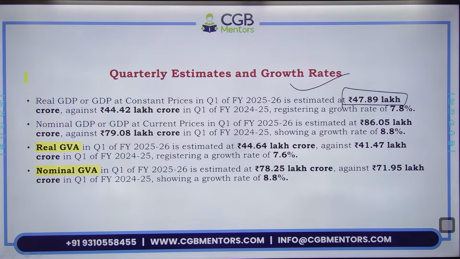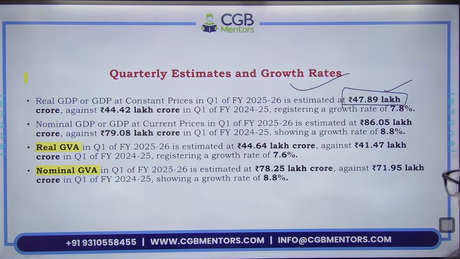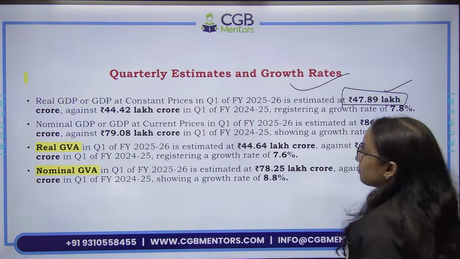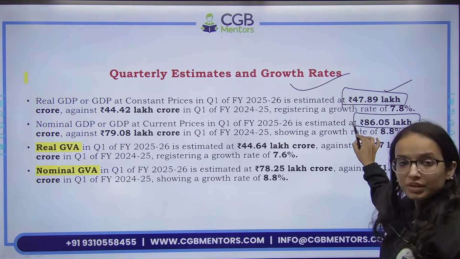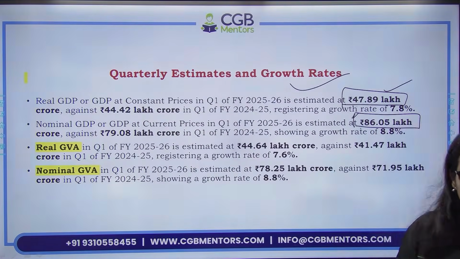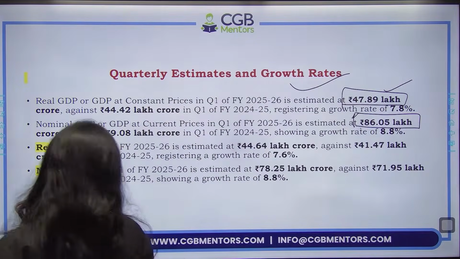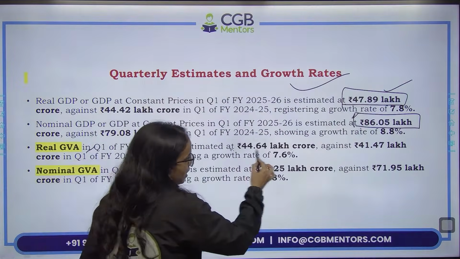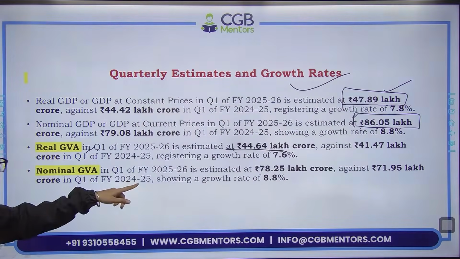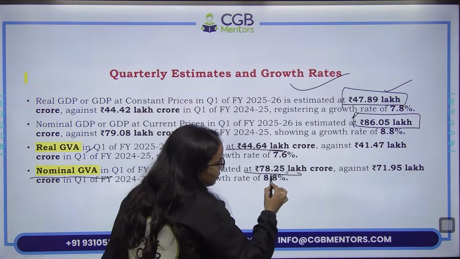In Q1, real GDP is estimated at 47.89 lakh crores. Remember this figure. On the other hand, the nominal GDP is estimated at 86.05 lakh crores. Okay, नॉमिनल GDP का estimation ये है. Real GVA और nominal GVA का figure भी हम यहाँ पर देखेंगे. Real GVA in Q1 is estimated at 44.64 lakh crores, more than the previous level. That is good. Also, nominal GVA for Q1 has been estimated at 78.25 lakh crores.